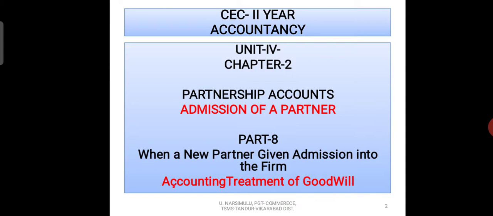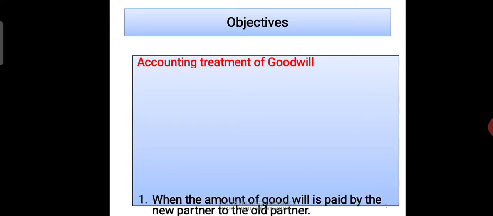Now I will explain the accounting treatment of goodwill in this video.